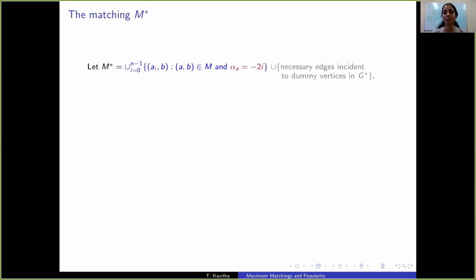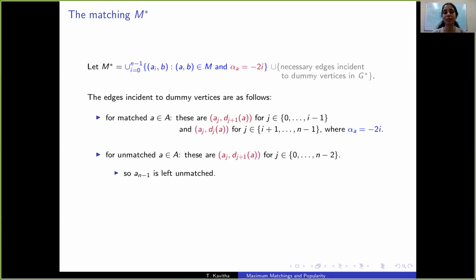So the matching M star is defined exactly as we did before. We use the alpha value of A to define the subscript, and the edges incident to dummy vertices are exactly as before. All the vertices A_j, where j is strictly smaller than i, are matched to their worst choice neighbors, and all the vertices A_j, where j is strictly larger than i, are matched to their top choice neighbors. And for vertices A left unmatched in M, all the vertices A_0 till A_(n-2) are matched to their worst choice neighbors, and A_(n-1) is left unmatched.